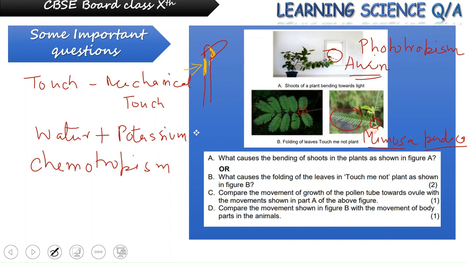Lastly, we have to compare the movement shown in figure B with the movement of body parts in animals. So students, in the case of animals, the movements are very carefully controlled and coordinated. The movements take place in a specific direction, like we have growth of our fingers, but this growth is never haphazard.